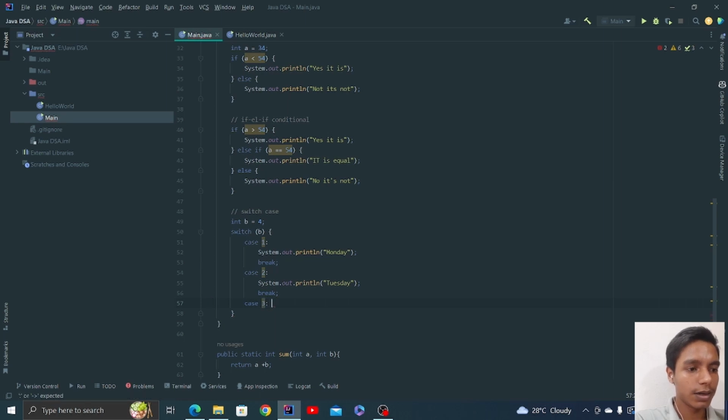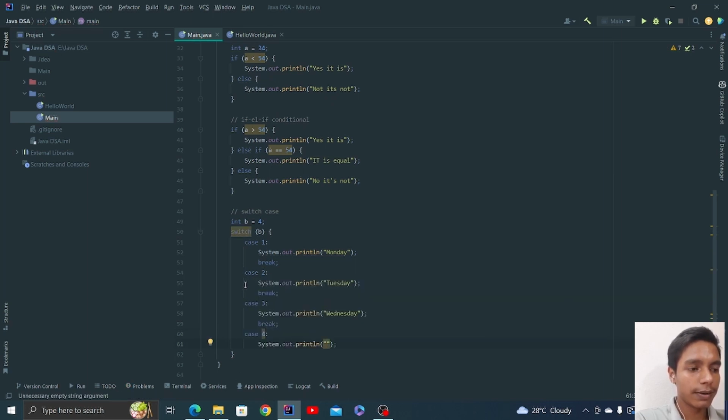Then we can say that if case 3, then just print Tuesday, Wednesday and break the statement, and then again we can say that case 4.